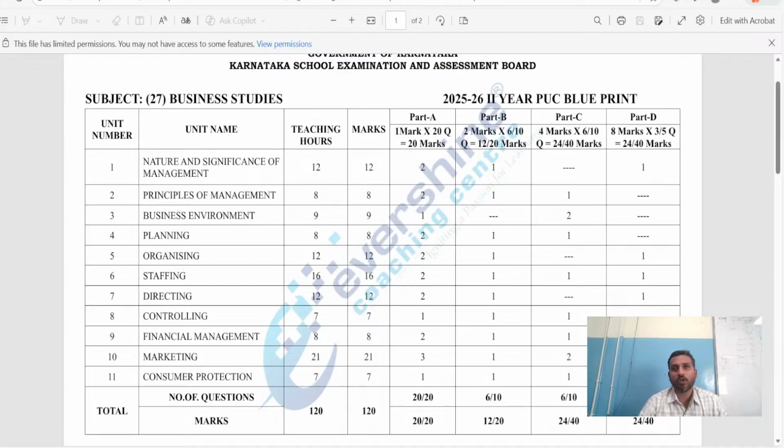And then we have a chapter called consumer protection. It carries a total of 7 marks: 1 mark 1 question, 2 marks 1 question, 4 marks 1 question. Actually, this chapter is very simple and easy to score because you are already aware of most of it. Even in your 10th standard you learned consumer education and protection, am I right? So you know the basics and the fundamentals, so it will be easy for you guys to crack this chapter. It is also a very important and the easiest chapter compared to the rest.